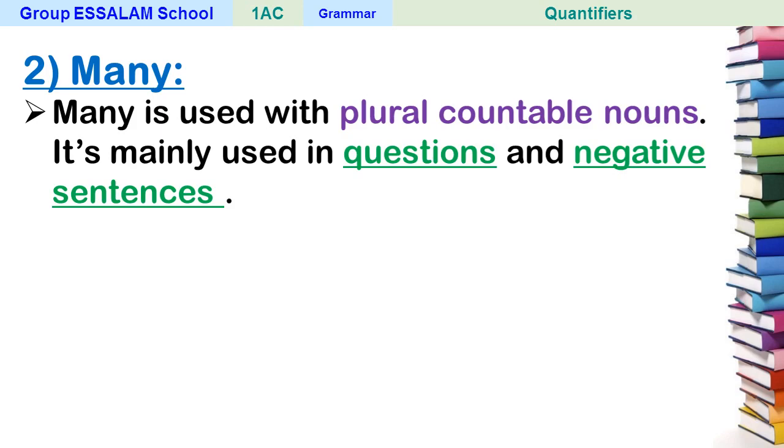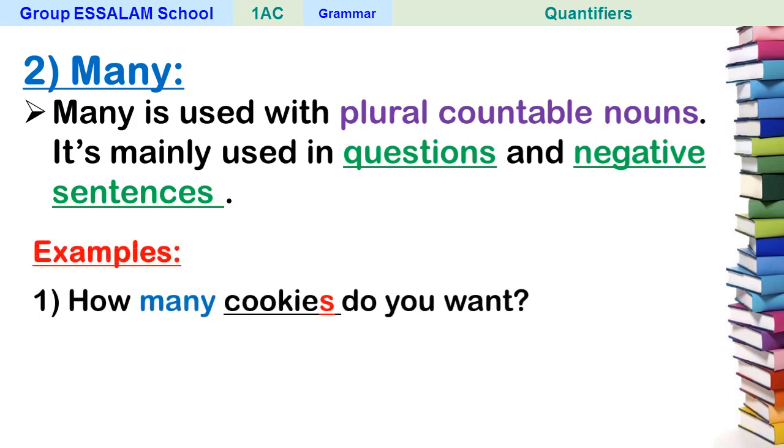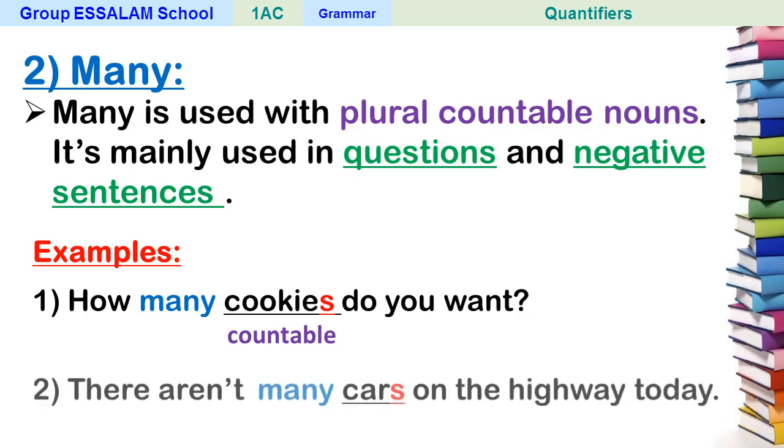Let's see some examples. Number 1, how many cookies do you want? As you can see, this is a question, and here cookies is a countable noun. We can count cookies. We can say 1 cookie, 2 cookies, 3 cookies. That's why we cannot say how much cookies do you want, because much is used with uncountable nouns.